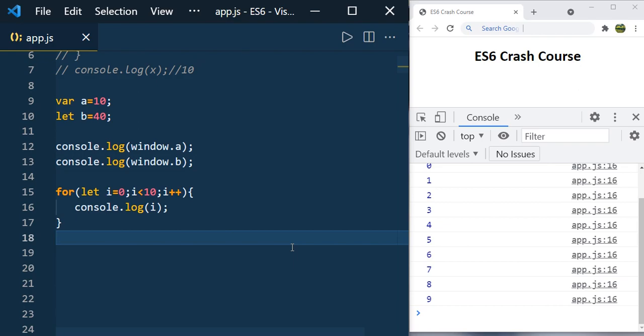Now let us discuss const. Const is also similar to the let keyword, but the only thing is you can't reassign a value to a const variable.